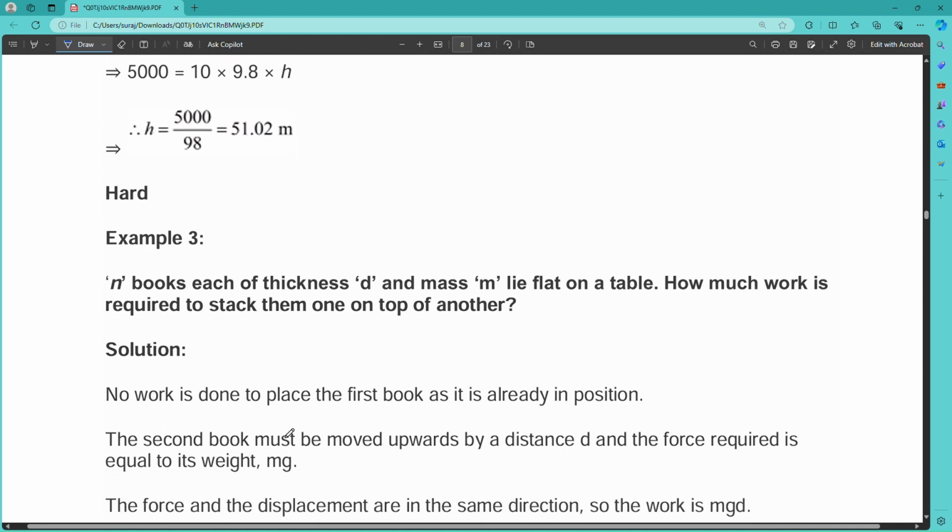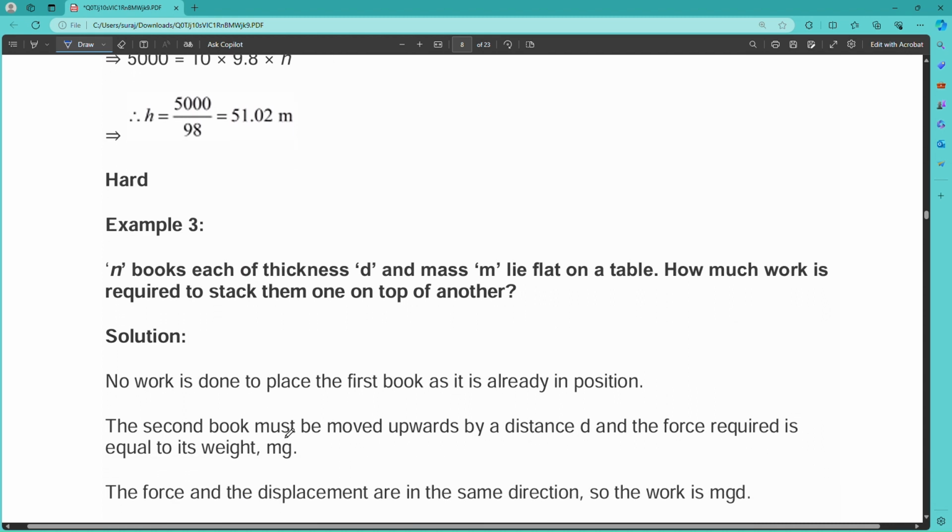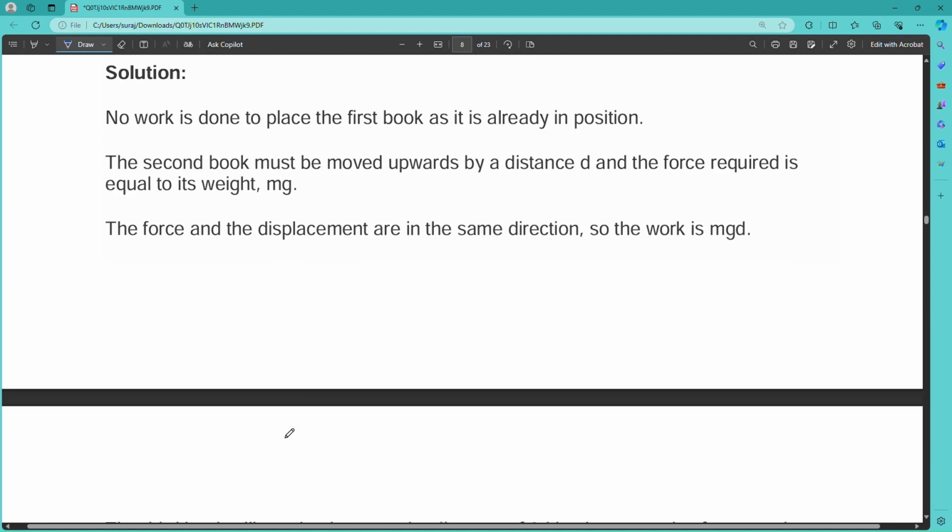Okay, then another question also. N books, each of thickness d and mass m, lie flat on a table. How much work is required to stack them on top of one another? This one you will solve by yourself and give the answer in the comment section.